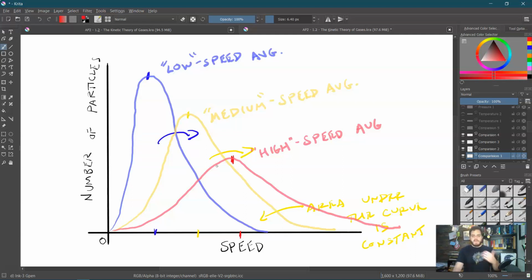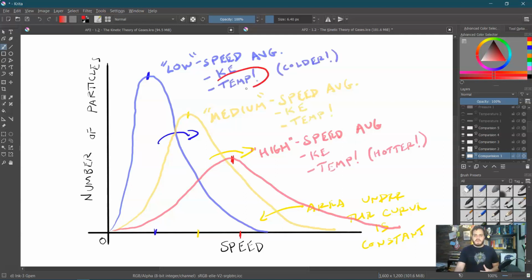As we speed them up, they get medium kinetic energy, and as we speed them up more, they get high kinetic energy. We're going to discuss this more in class, but kinetic energy is directly tied to another concept we've already discussed, which is temperature. So if we have a colder gas, the particles are moving at a lower speed, and we're going to have a shape like this. If we start to raise the temperature, the curve is going to go more to here. If we raise the temperature to something hot, it's going to go even more flat and more spread out.